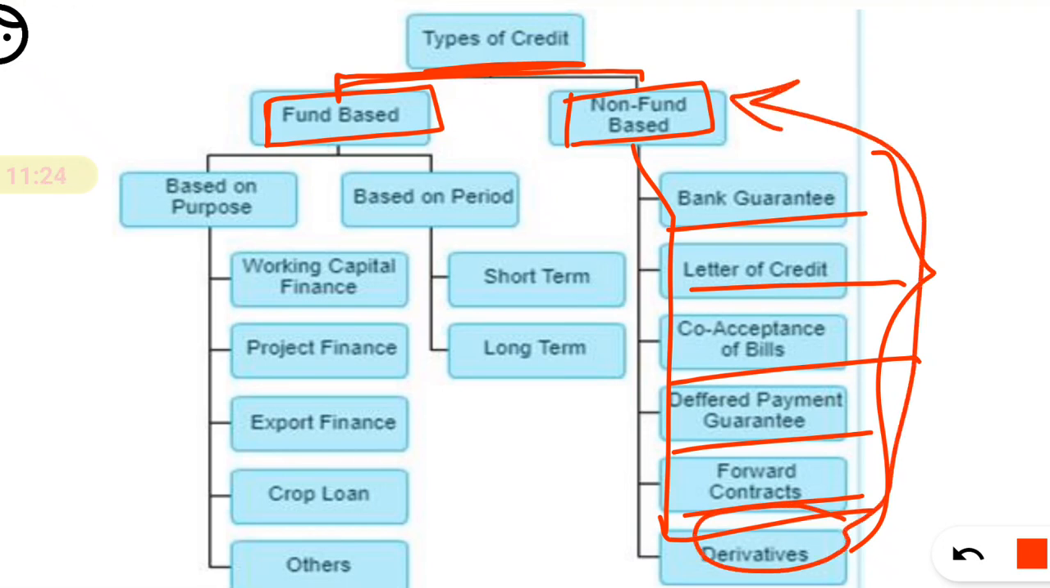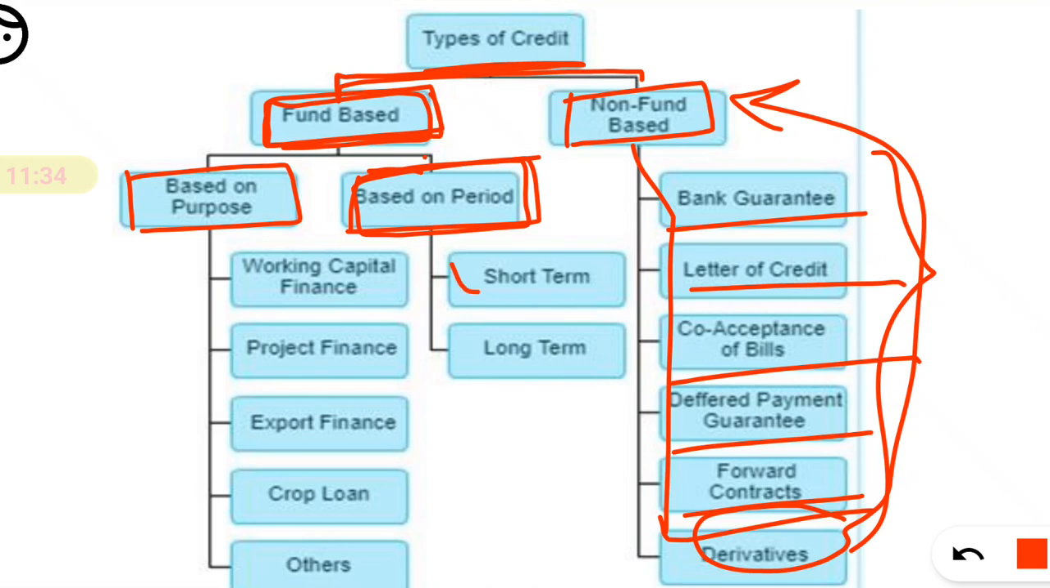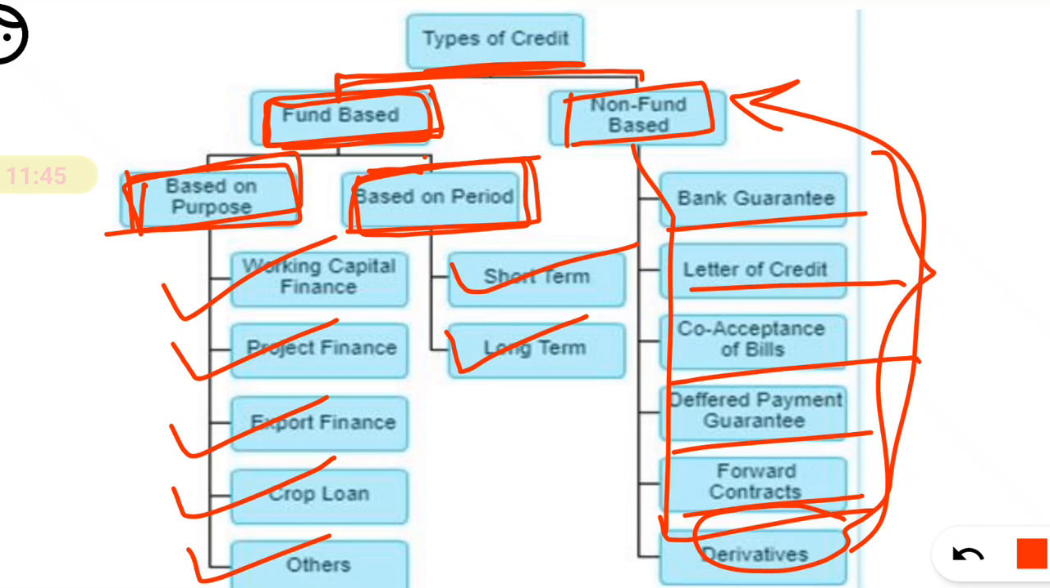Now fund based, again we can have a classification depending on the purpose or depending on the period. If it is depending on the period, it may be short term, it may be long term. If depending on the purpose, we can classify that as working capital finance, project finance, export finance, crop loan and others. Okay, gold loan we can classify.